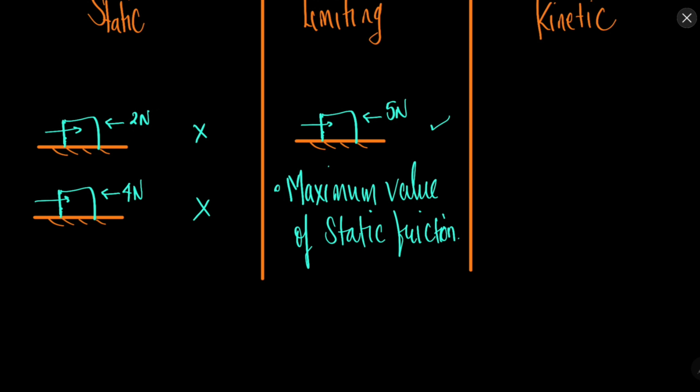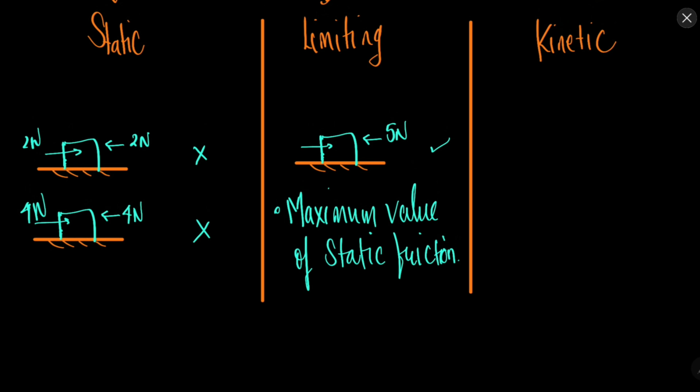And one interesting thing is static friction can vary. Static friction depends on the external force that you are applying. So the static friction will be equal to the external force that you are applying. If you apply 2 Newton, static friction will be 2 Newton. If you apply 4 Newton, static friction will be, let's say, 4 Newton. Okay, and limiting friction is the maximum value of the static friction after which the object will just tend to move. And what is kinetic friction?